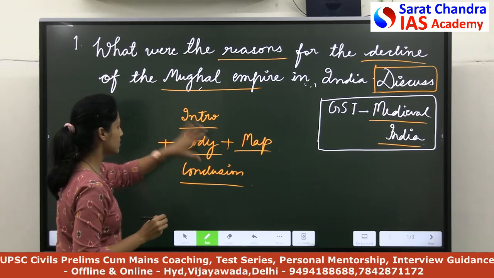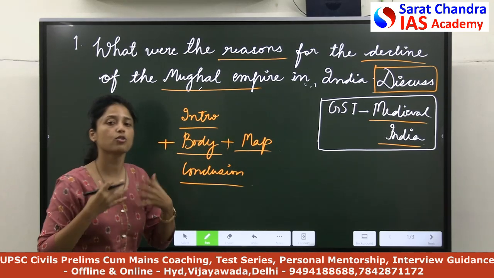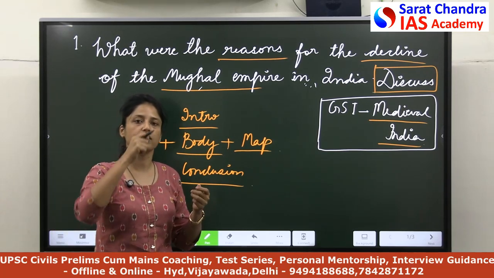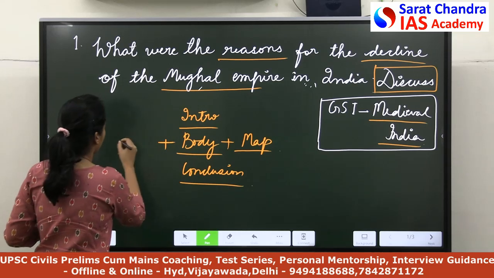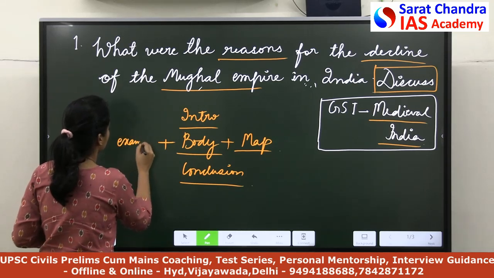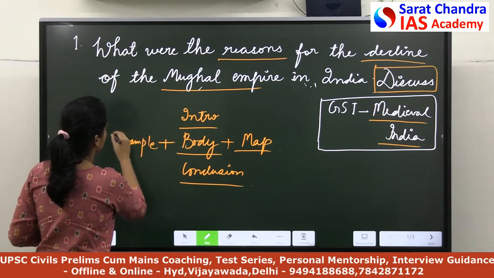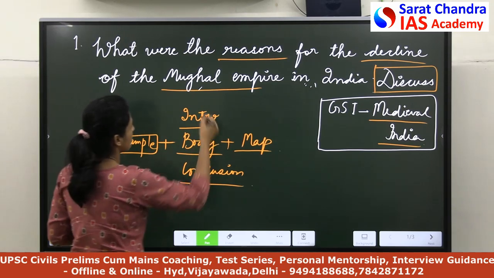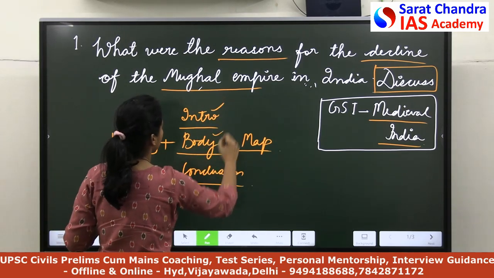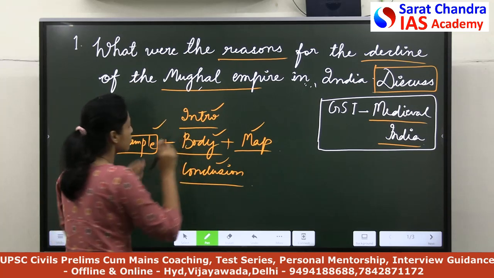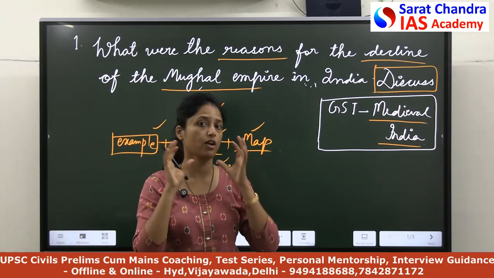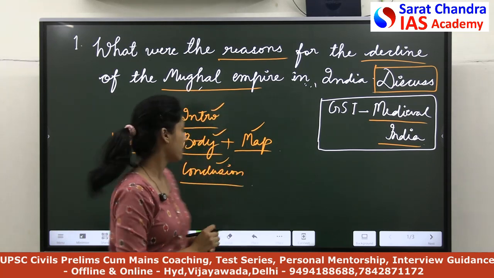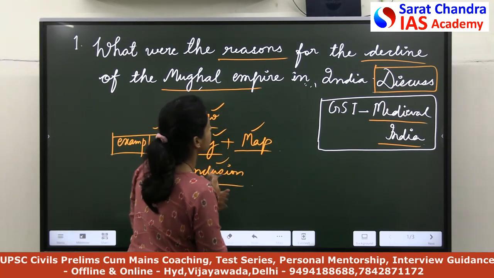And we will add one extra component. This component is already a part of the body, but to remind us that we should not write all the points in general, we should substantiate those points. So I am also adding one more component, that is examples. So now our whole answer will have 5 points. Whenever you are writing the answer, you must have in mind that I have to justify all the 5 points. Okay, so now let's start our answer.